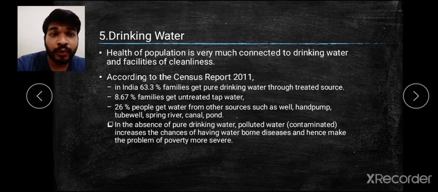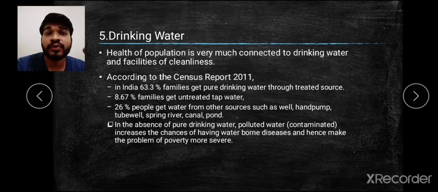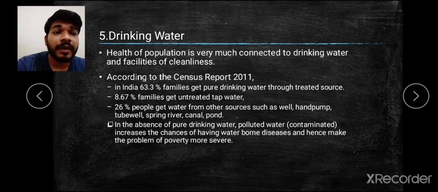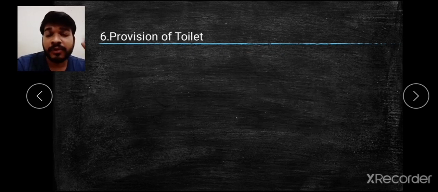Then in the absence of pure drinking water, what is happening? Polluted, that is contaminated, water increases. If someone drinks this contaminated water, it leads to diarrhea or other stomach diseases or waterborne diseases, and this makes a problem under poverty, and more people are affected who are under poverty. Rich and middle class people try to take care of their health with pure drinking water only, but these people do not get it, and they don't have that much knowledge about all this, so they drink whatever they can, and that is mostly contaminated water. So that also becomes an important factor.